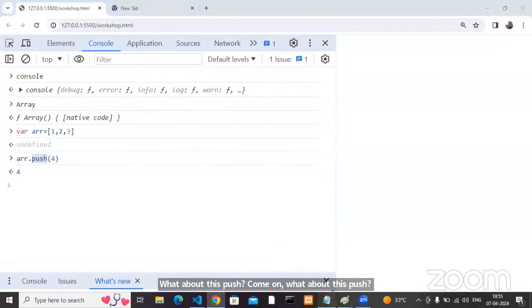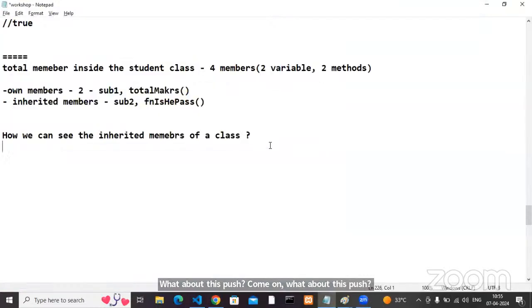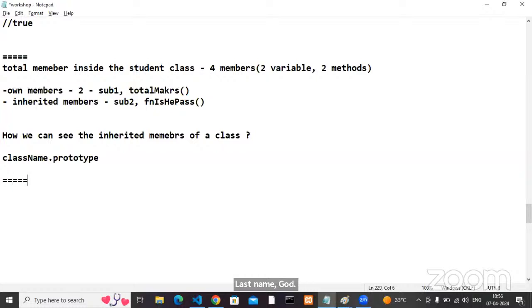Okay, you don't know? Don't worry. Now come here, total members. How can we see the inherited members of a class? My class name dot prototype. Then you can see the inherited members.